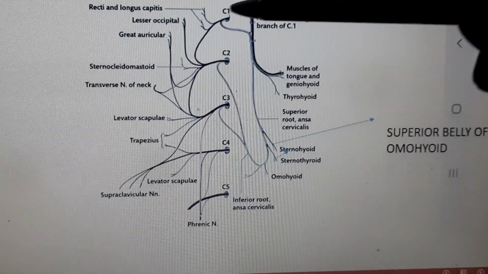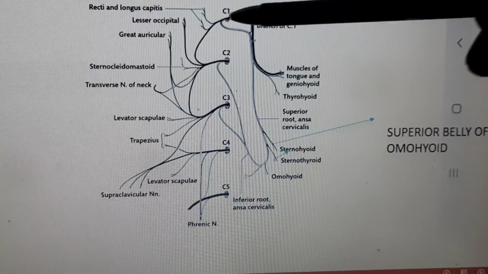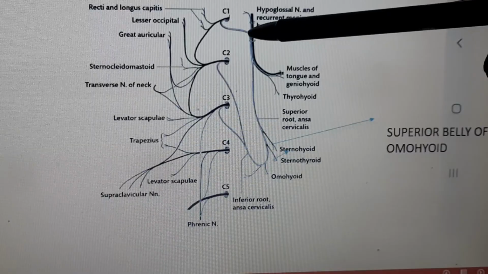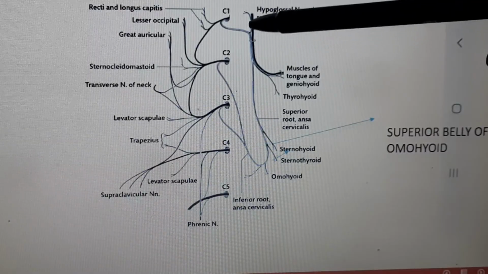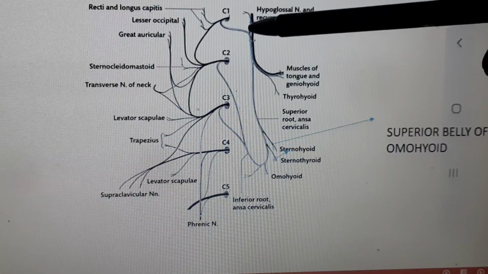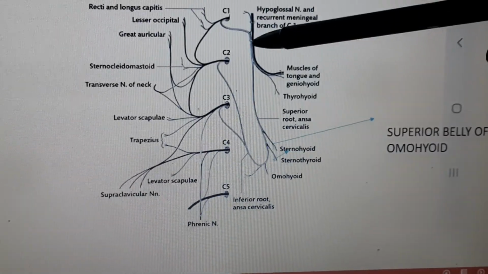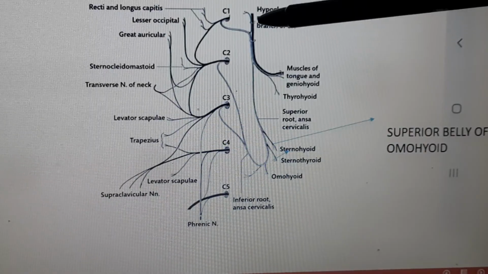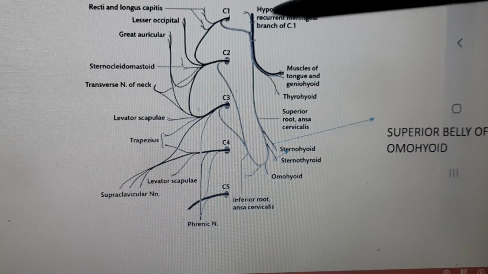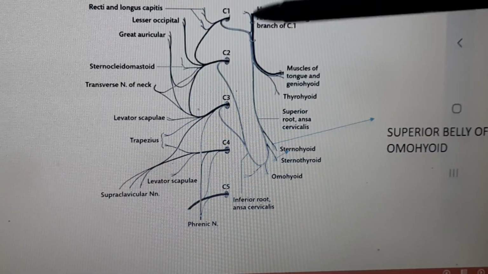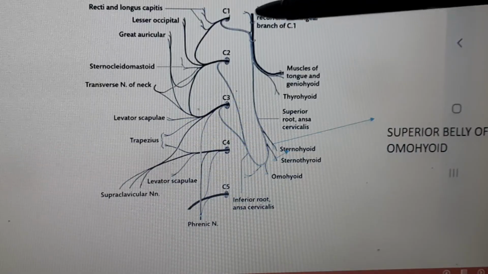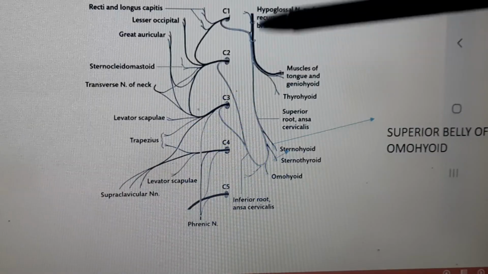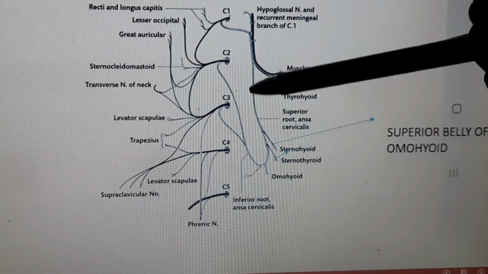Now, on the medial side of cervical plexus, you can see that the branch coming from the C1 joins the hypoglossal nerve, and it divides into one ascending branch and one descending branch. The ascending branch is the recurrent meningeal nerve, which enters into the cranial cavity along with the hypoglossal nerve through the hypoglossal canal and supplies the meninges of the brain.